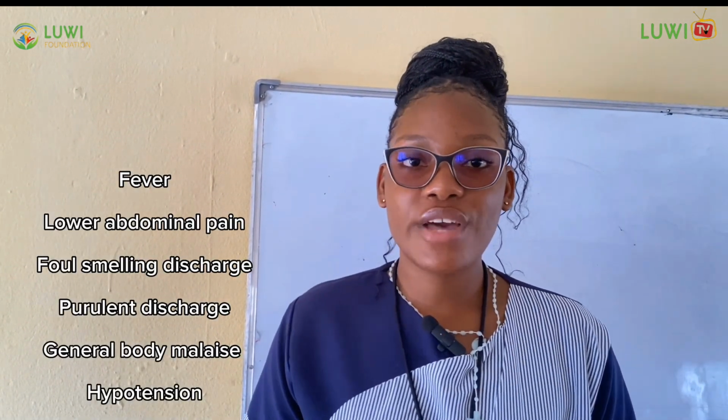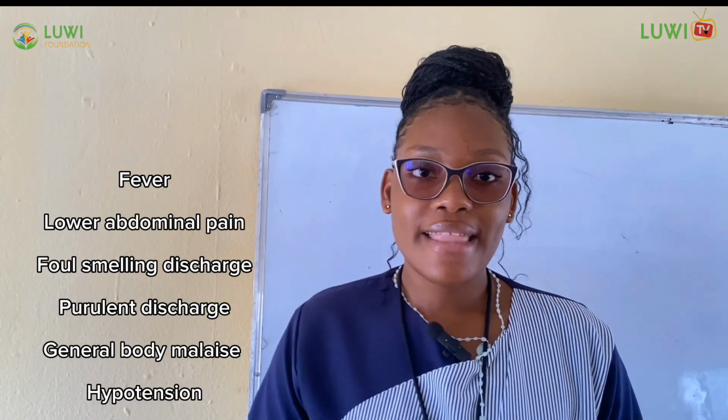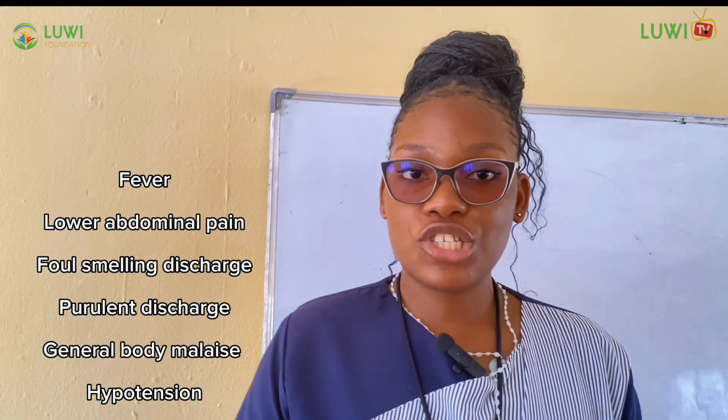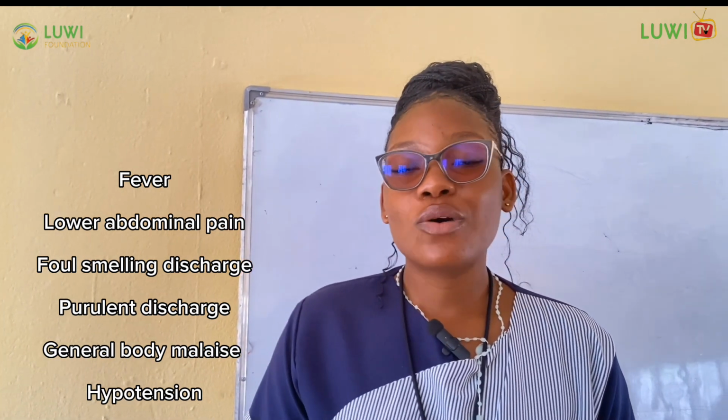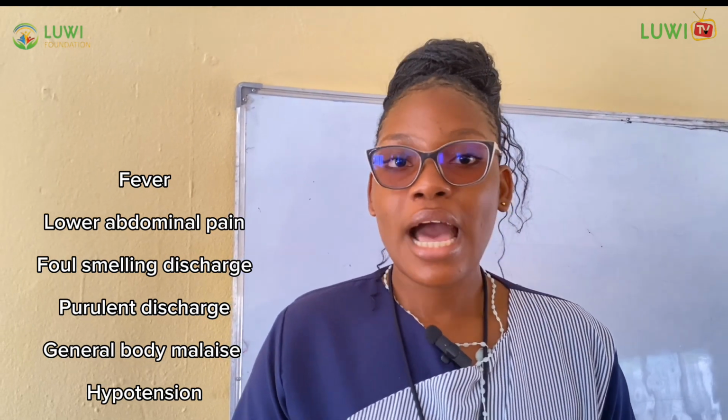having puerperal sepsis. Some of the clinical manifestations this woman can present with are fever, and this fever can be above 38 degrees. There can be lower abdominal pain due to inflammation. There will be abnormal, foul-smelling discharge due to infection. There can also be purulent discharge due to infection, general body malaise, hypotension that can come about due to infection, and also tachycardia due to hypotension.